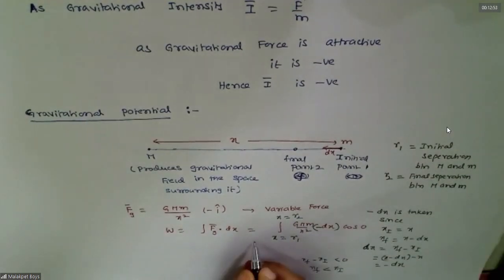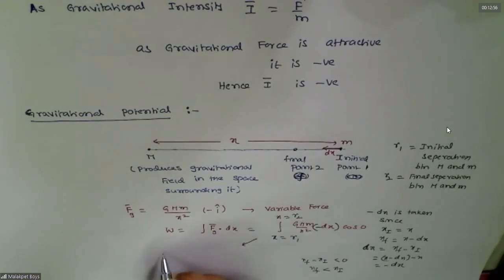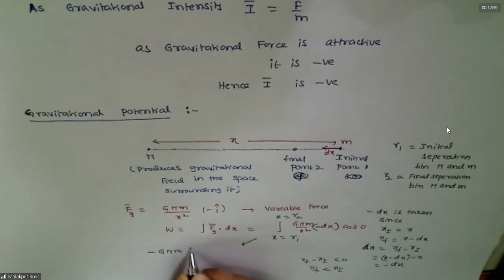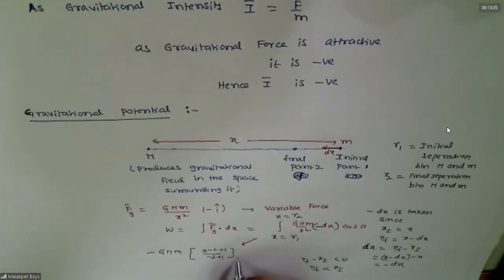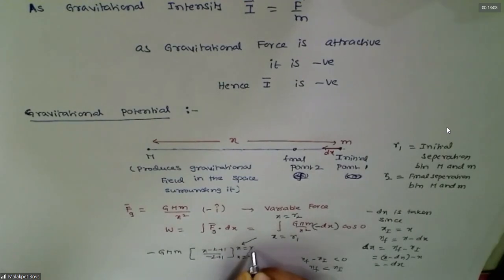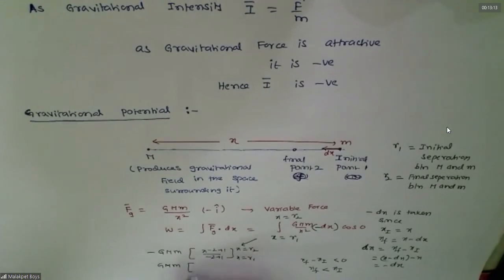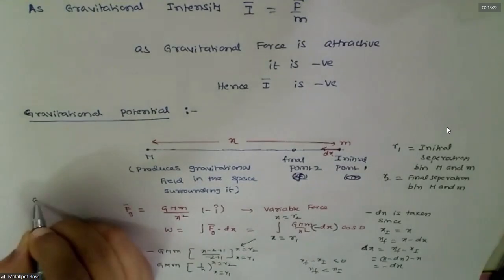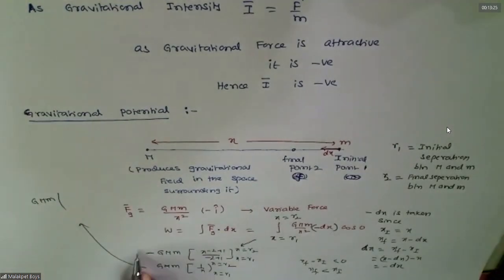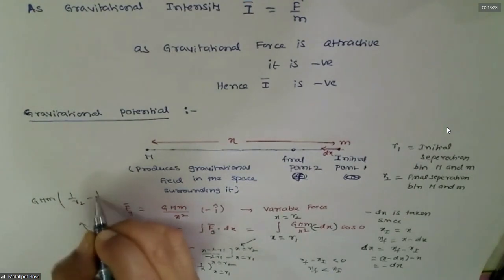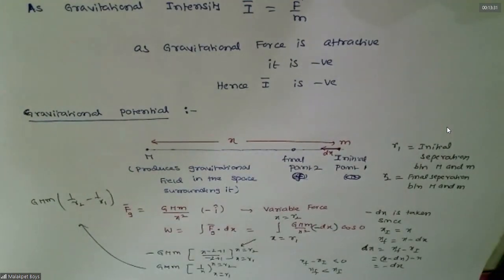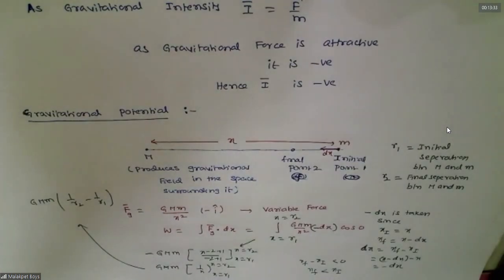Understood this? Now this is nothing but x power minus 2 plus 1 by minus 2 plus 1, no? Yes, sir. So this is nothing but G M m by 1 by x, from x equals R1 to x equals R2. So what is it that you get? This negative will go, and we get 1 by R2 minus 1 by R1. Followed this? Followed, sir.